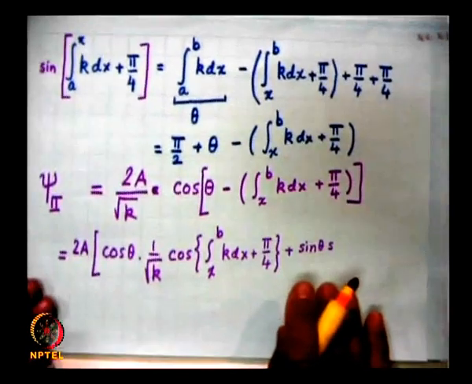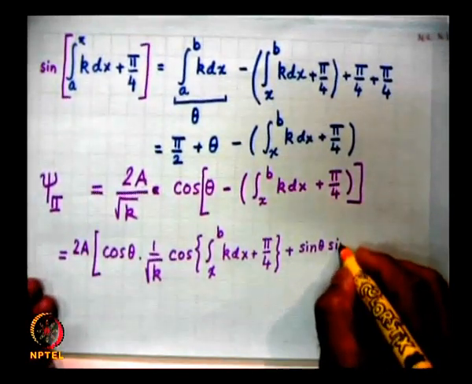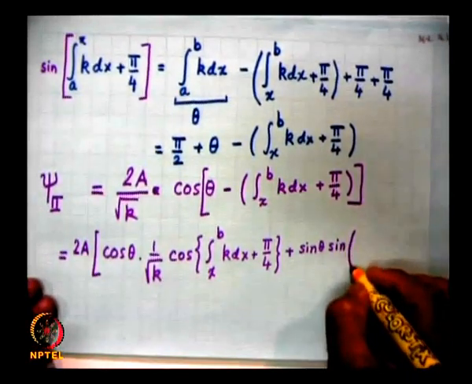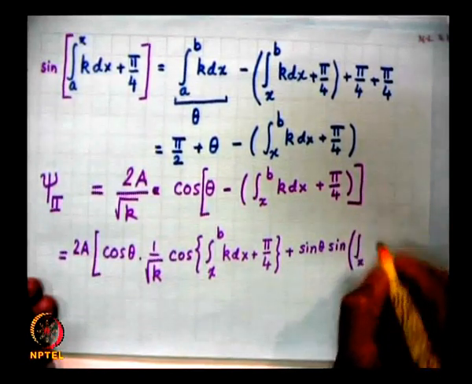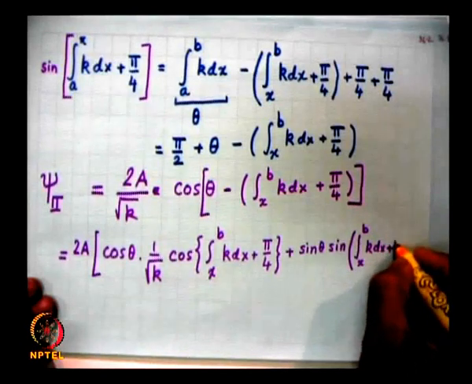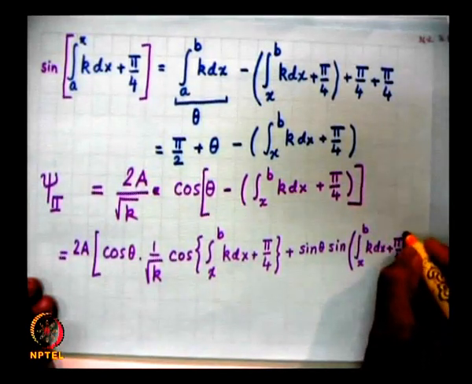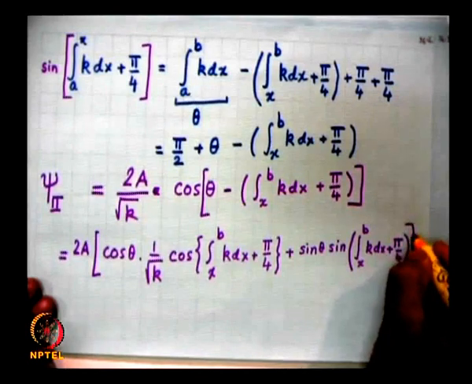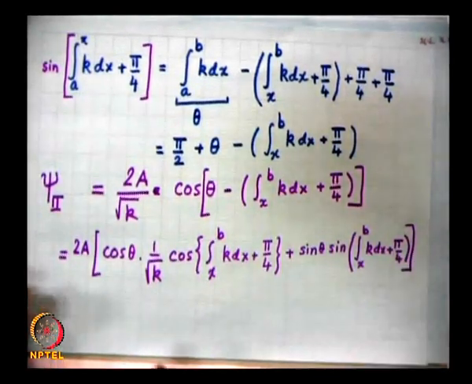I hope this can fit inside this, sine of the integral x to b k dx plus pi by 4. Okay.